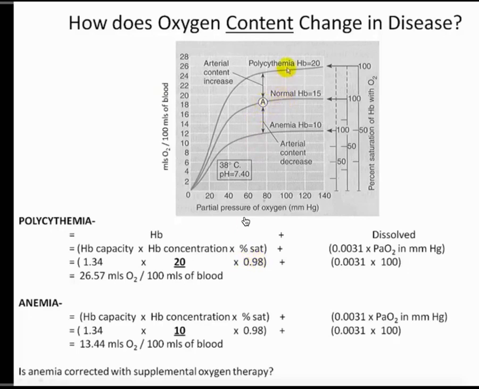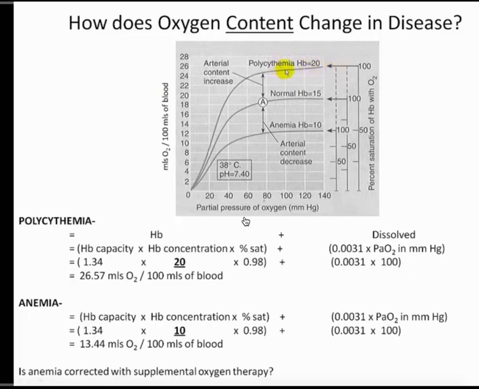So similarly, what they do is they kind of jump up to this higher curve. For the most part, they're kind of out here on a plateau, which means that they're near saturated. And in one sense, if you were to give them supplemental oxygen therapy, not that there's any value to this, it would just indicate that you're not really going to increase them a whole lot more, not that they need to be increased anyway. Again, what I'm getting at here is that they're pretty close to saturation.